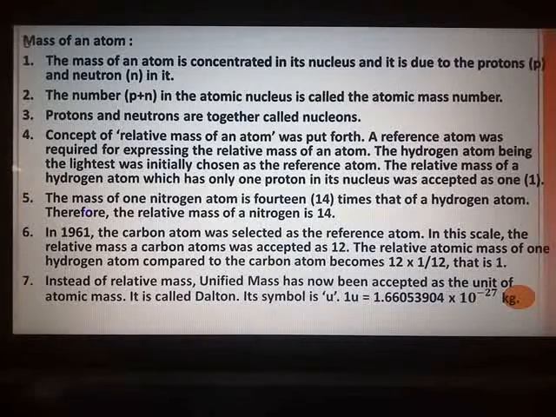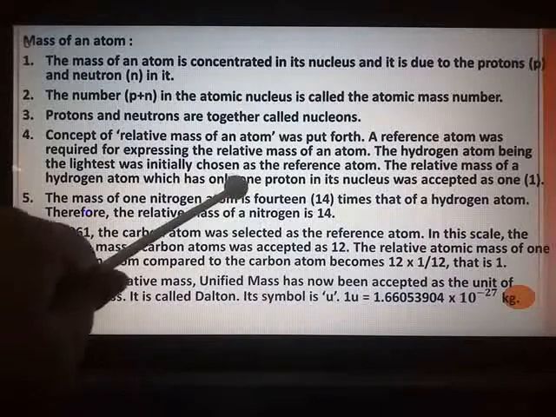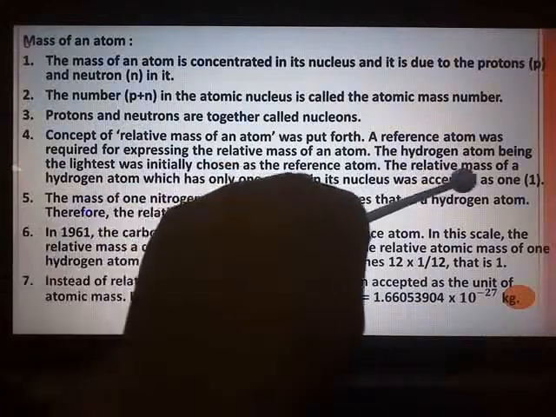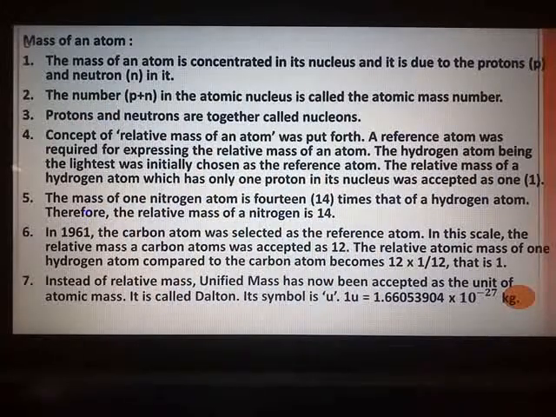Also we saw that an atom is very tiny, so determining its mass was really a challenge for the scientists. So they came up with the concept of relative mass of an atom. Here the hydrogen atom was initially chosen as the reference atom because it was the lightest element. And the relative mass of the hydrogen atom, which has only one proton in its nucleus, was accepted as 1.